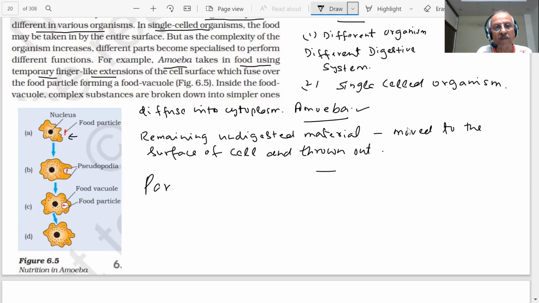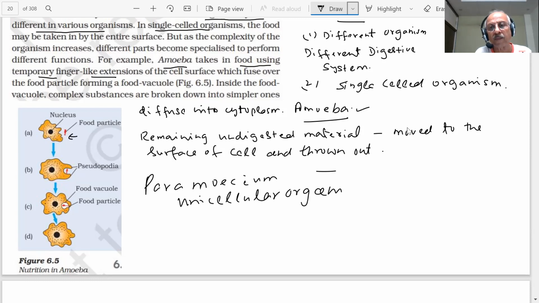Another one which I said, the name is Paramecium, students. This is a unicellular organism. The cell has a definite shape.